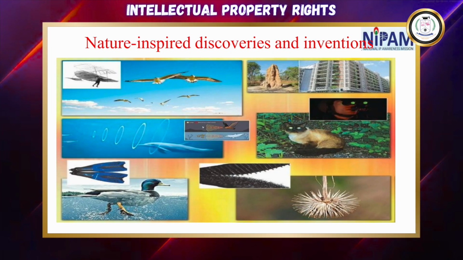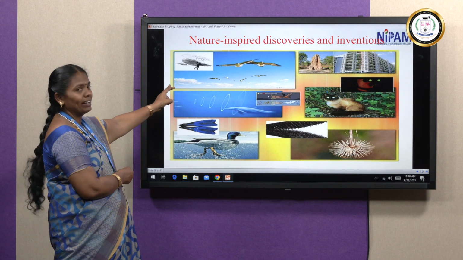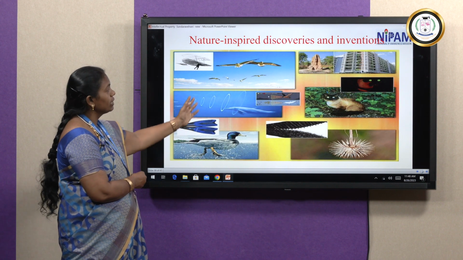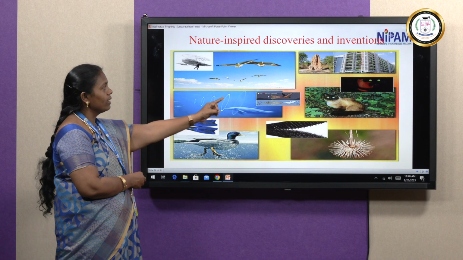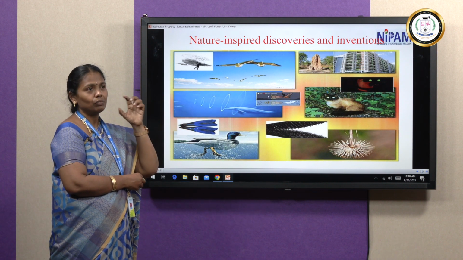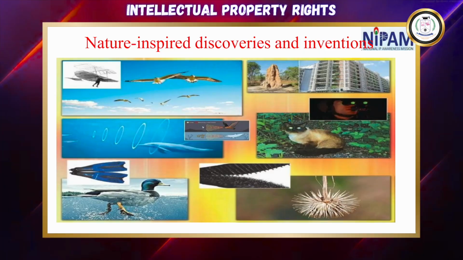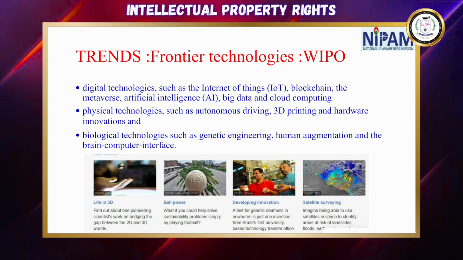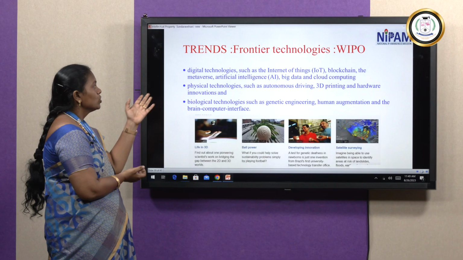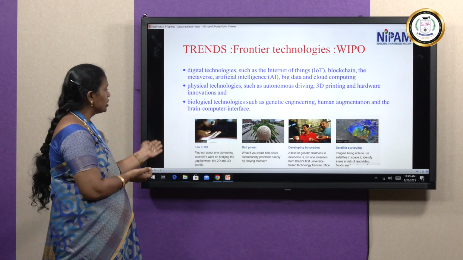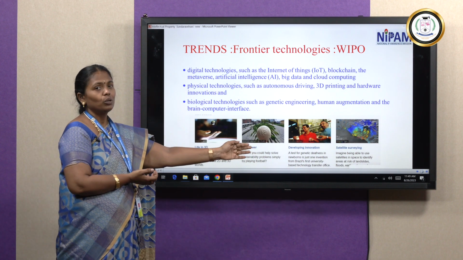So from nature, how we are getting our innovative ideas. See the waves, from this we can find this. For birds, our users are creating flight like this, right? From nature, see the cat eyes, from those eyes we are creating sensor light for focusing systems for 3D and all, right? So this is how nature inspires us to create our own inventions. So the idea we can get, that's what I mean to say. Here are the trends: recent technologies, IoT, AI, 3D printing. These are some new technologies by which we are creating new patents, right?